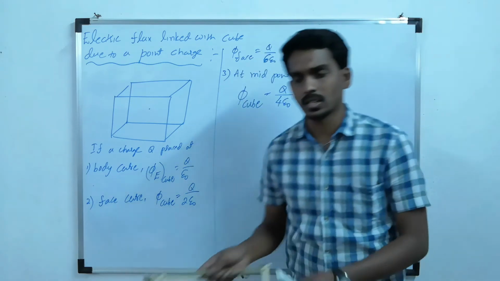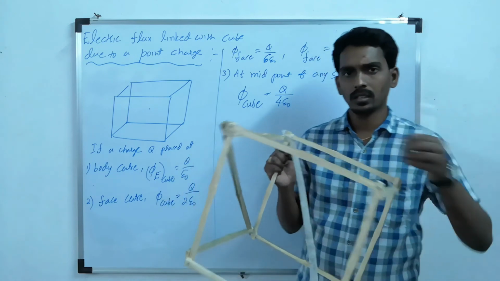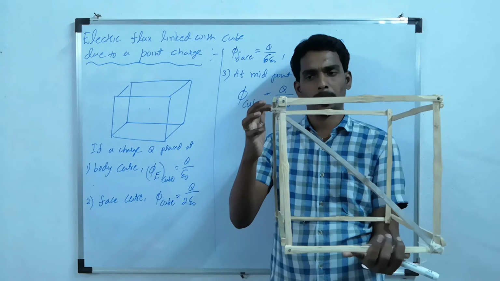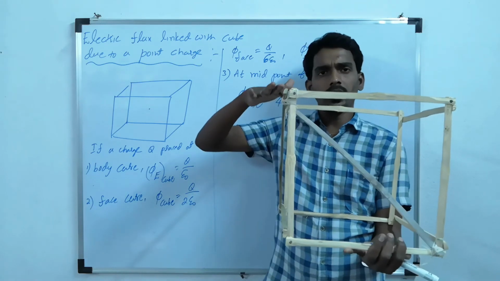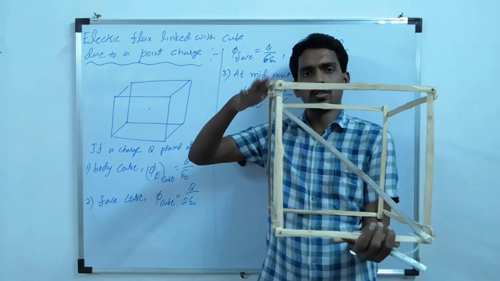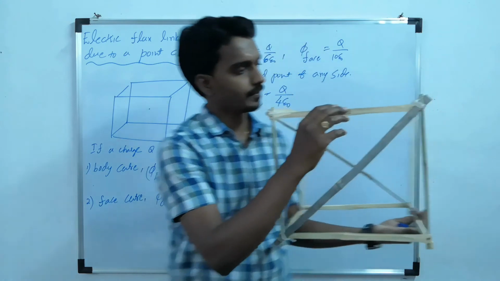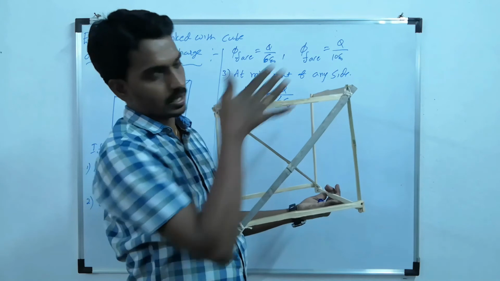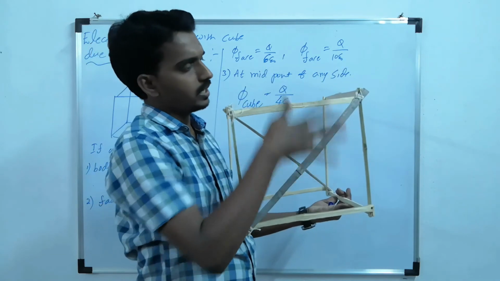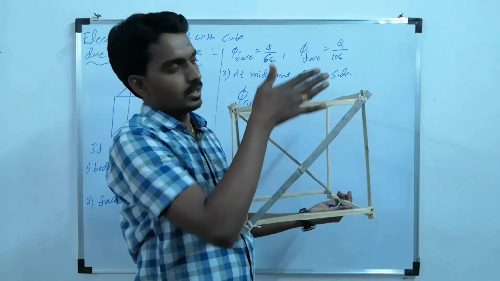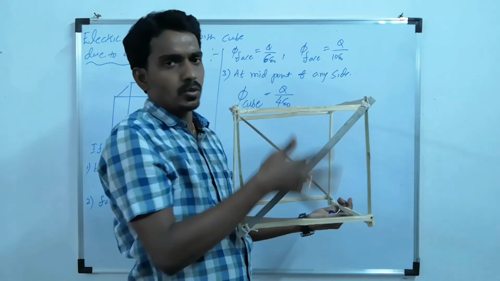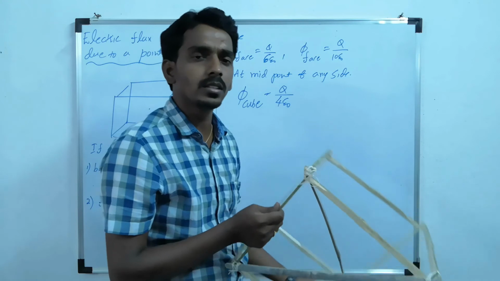Now let us try to understand. See, now the charge is at one side. If you consider the electric field lines due to this charge, consider this top surface and this front surface. For these two, the field lines are parallel, so the flux for these two surfaces will become how much? 0.